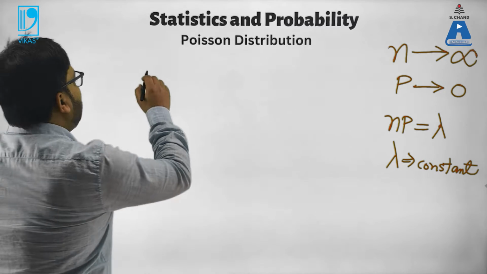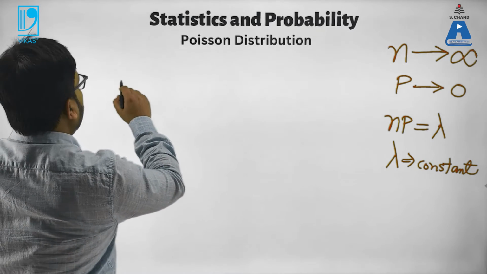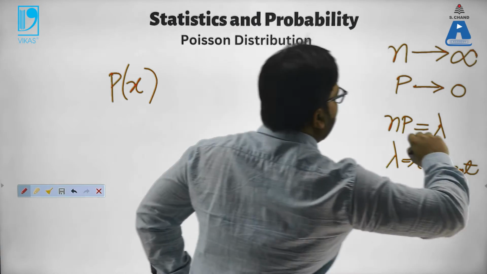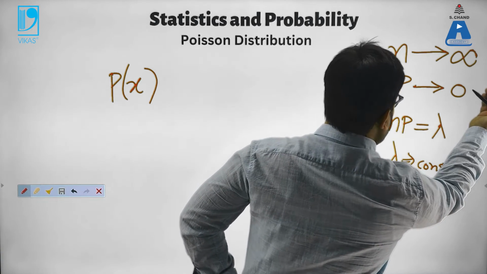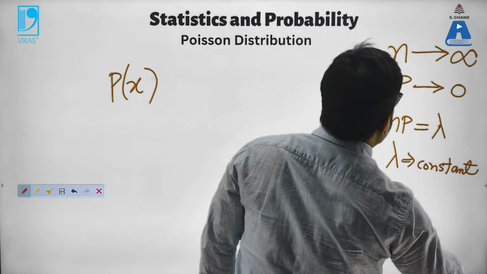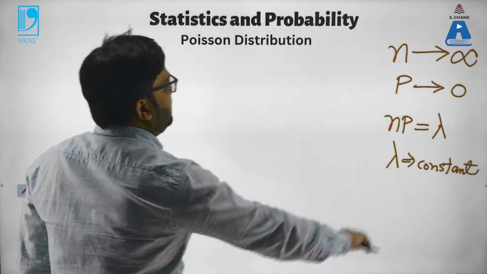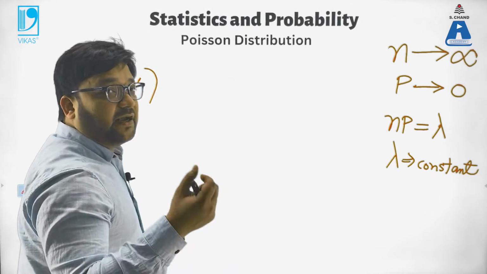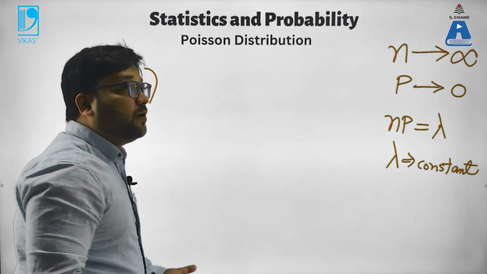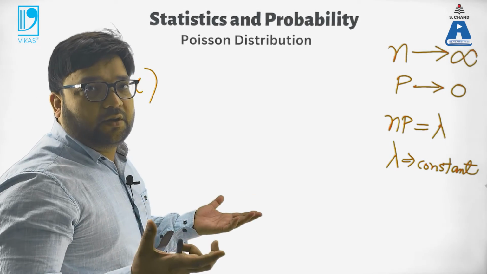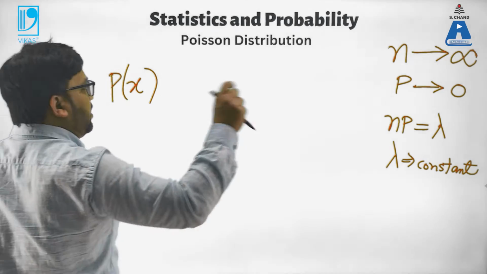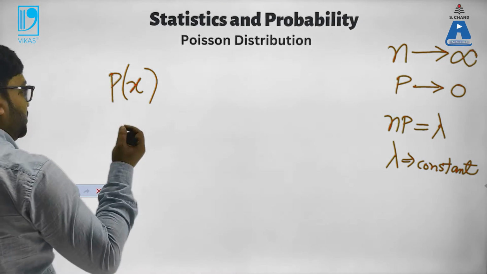So if I write the probability for x, let's take the probability to be theta. p is tending to 0, np is this, right? p is the probability of that event happening. In the example that I took, the probability of one person getting the heat stroke. What is the probability of the individual event happening?